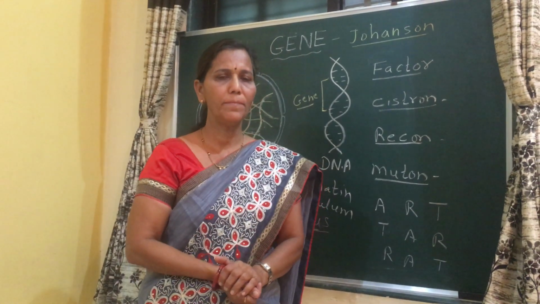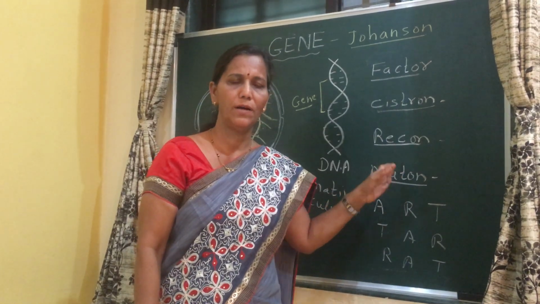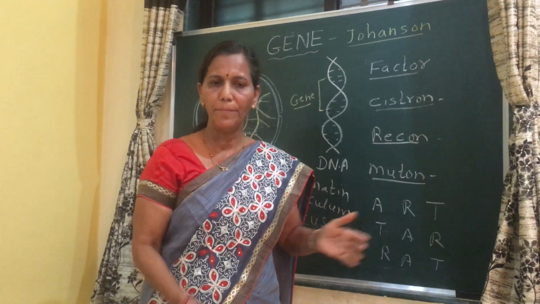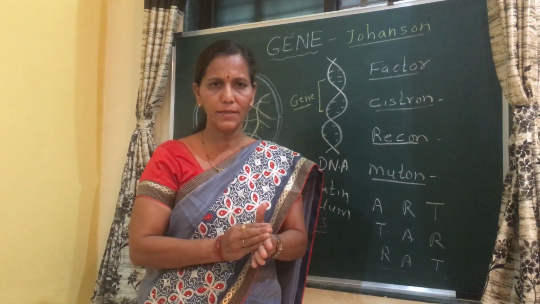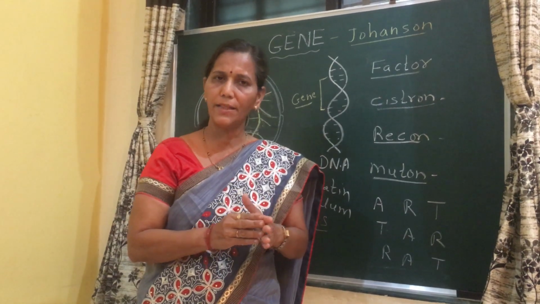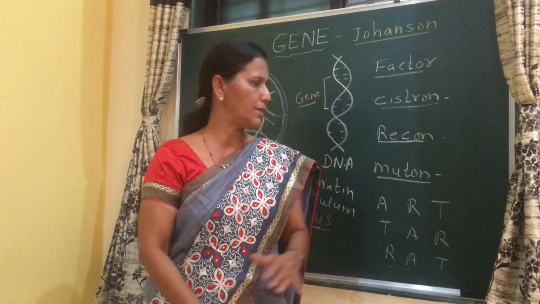But the remaining siblings are not identical to us, and this is due to recombination. Means genes get mixed during the process of fertilization and they reshuffle, and this is recombination.